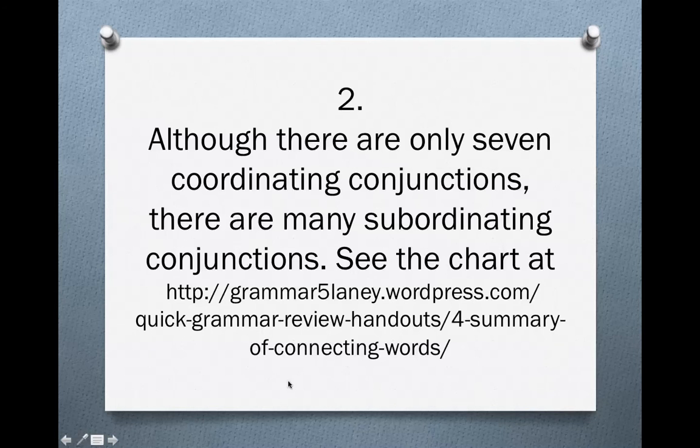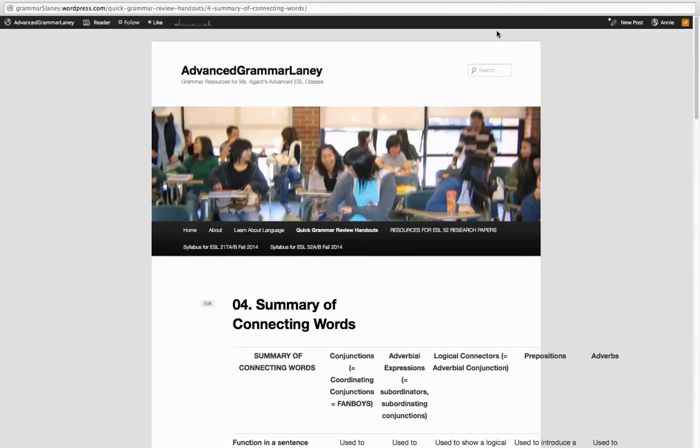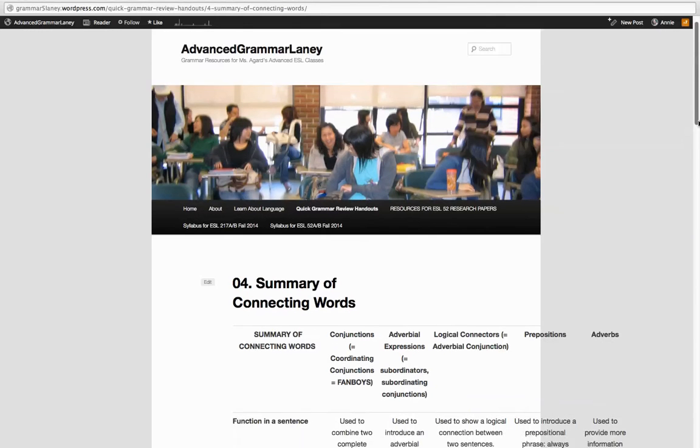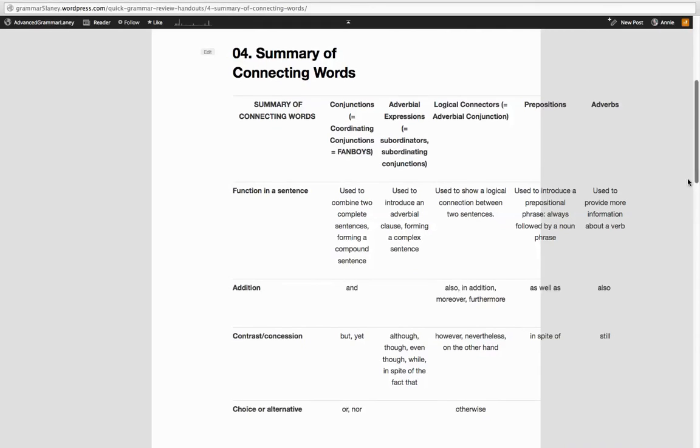Let's go back and look at the chart. Here are all the adverbial expressions, also subordinating conjunctions or subordinators, all the same meaning. And here is a long list of them.